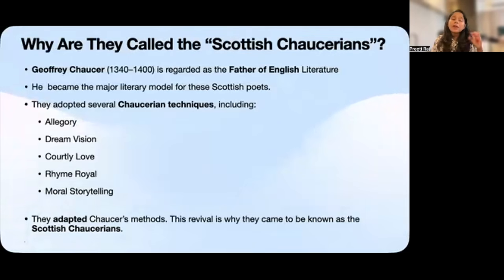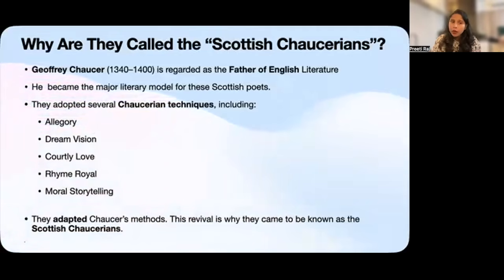As many of you already know, Geoffrey Chaucer is often called the father of English literature, because he demonstrated that English could be used to produce great literary works at a time when Latin and French were considered the dominant languages of learning and literature.